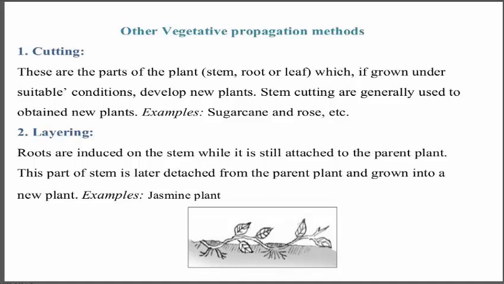Stem cuttings are generally used to obtain new plants. Examples are sugarcane and rose. Next is layering. Here roots are induced on the stem while it is still attached to the parent plant. The part of the stem is later detached from the parent plant and grown into a new plant, for example the jasmine plant.